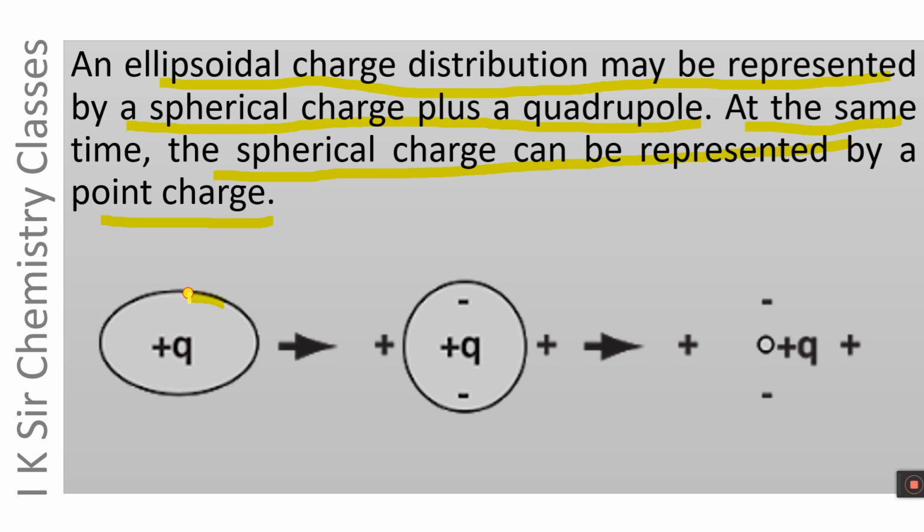This is ellipsoidal charge distribution, which can be represented by a spherical charge plus electric quadrupole, one pole, second pole, third pole and fourth pole. And the spherical charge can be represented by a point such as this one, having charge plus q, here positive pole, and these two are negative poles. Overall charge will be plus q.